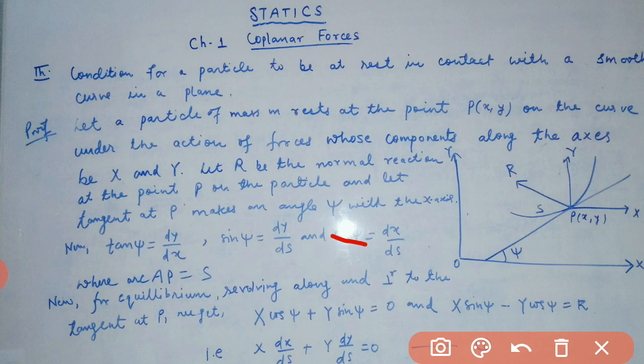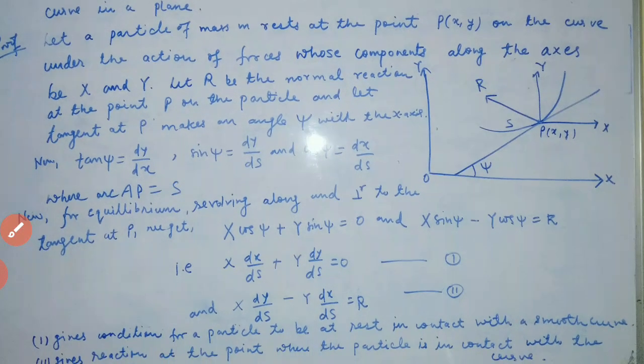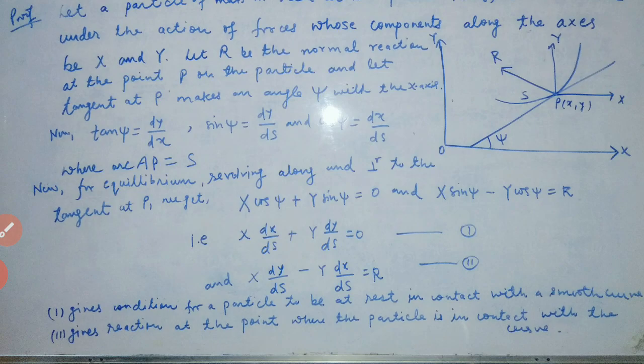Let arc AP equal to S. I have taken this arc AP. This one is your A and this one is your P. So this arc AP is your S. Now for the equilibrium, resolving along and perpendicular to the tangent at P, we have x cos psi plus y sin psi equals 0 and x sin psi minus y cos psi equals capital R.